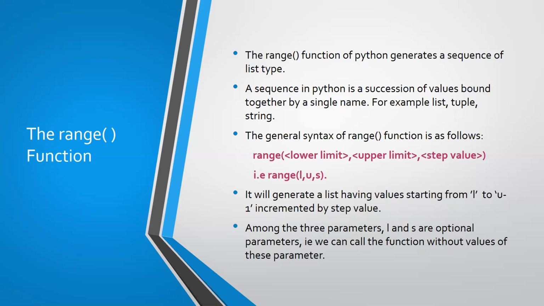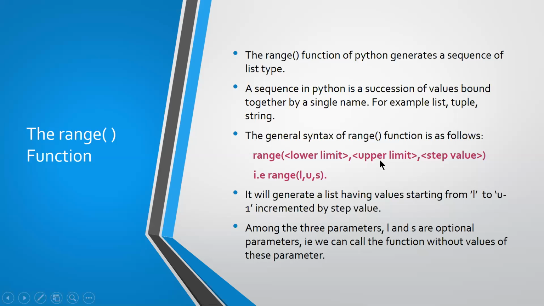And for the list of numbers, what the lower limit should be, you have to specify in the lower limit. In the sequence, it will be generating the list of values like 1 2 3 4 5 6 7 8 9 10, or 0 1 2 3, or minus 1 0 1 2 3, whatever. This is the sequence or list of elements. So in the list of elements, what should your lower limit be? That should be specified as the first parameter.